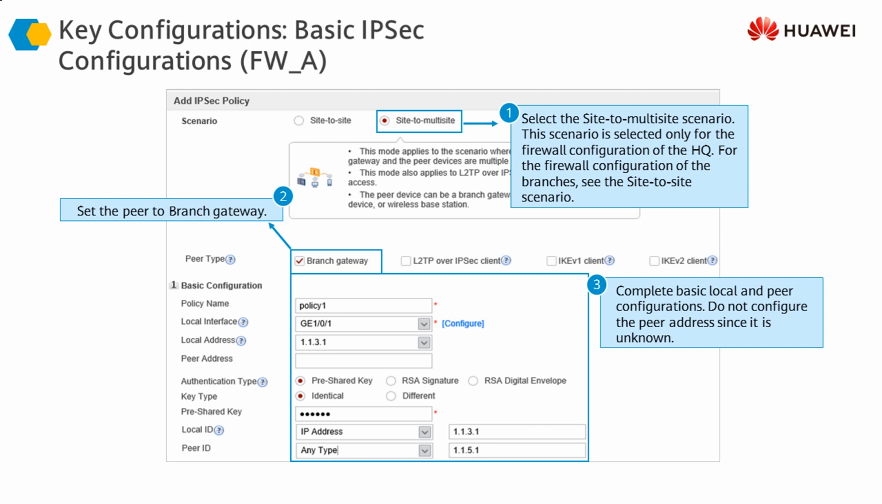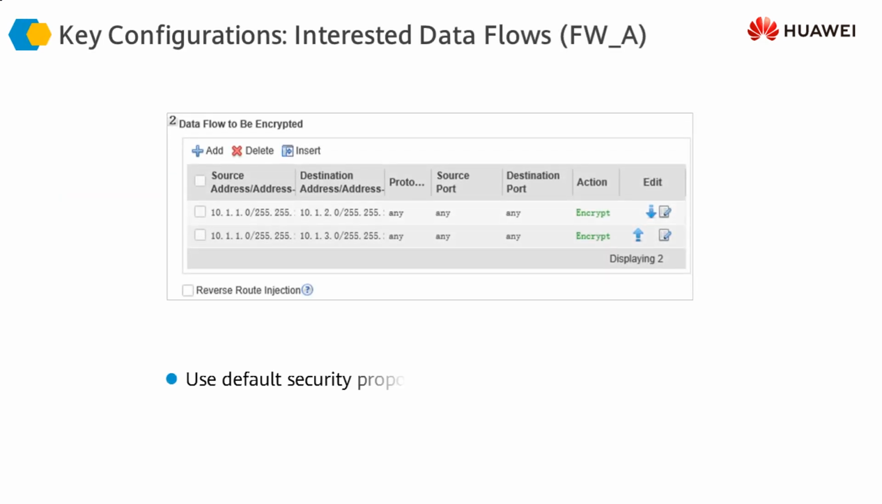If we know the IP address of the peer, it is fine. Otherwise, even if we don't know the IP address, since we are giving any type, there is no issue. It can still do an identity authentication of the peer, and it can use the name as well. So the authentication type is pre-shared key, and this is the pre-shared key value, and this key needs to be identical on both sides.